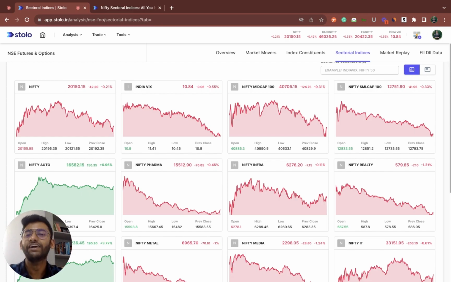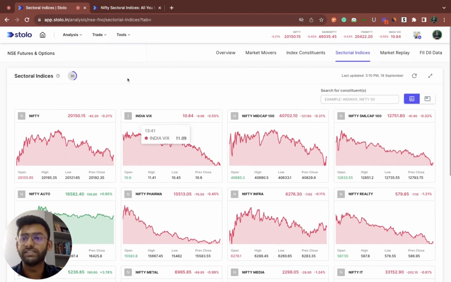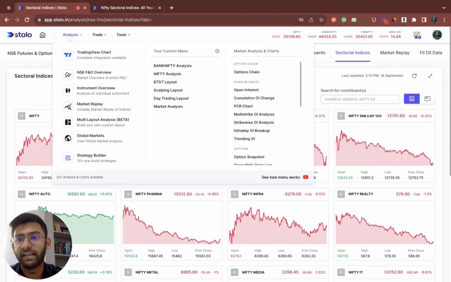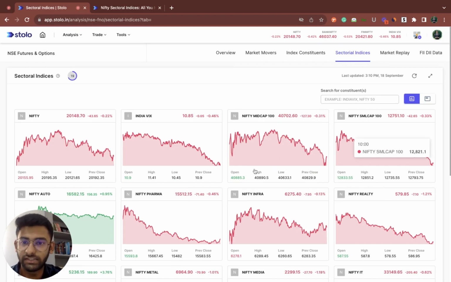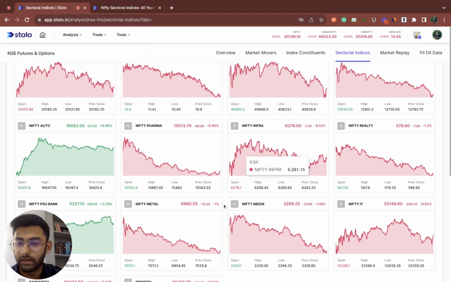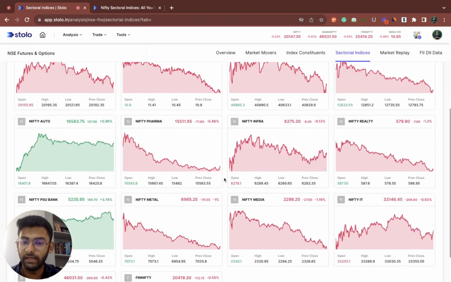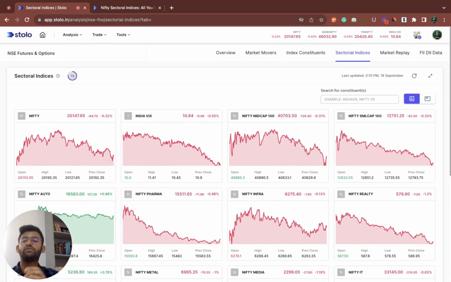For this option, sectoral indices, you can directly get it by clicking on Analysis on top, and you can click on NSE FNO Overview. On click of that, you would get this particular screen where you can just click on Sectoral Indices and find all the sectoral indices of Nifty. Sectoral indices are not only for NSE but also for BSE. Sectoral indices are for both entities.